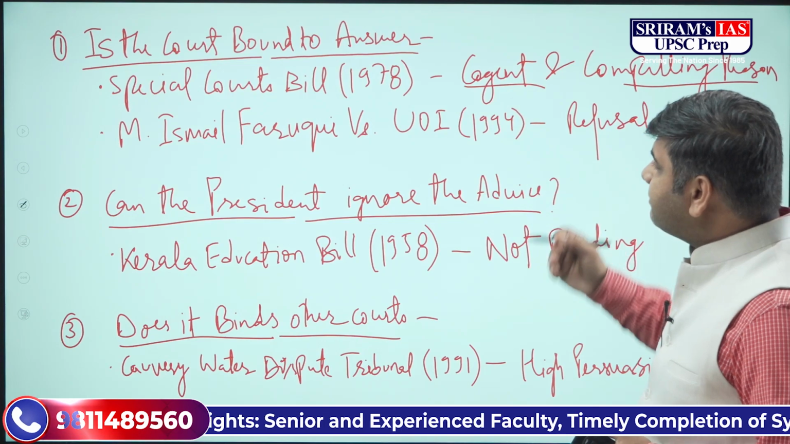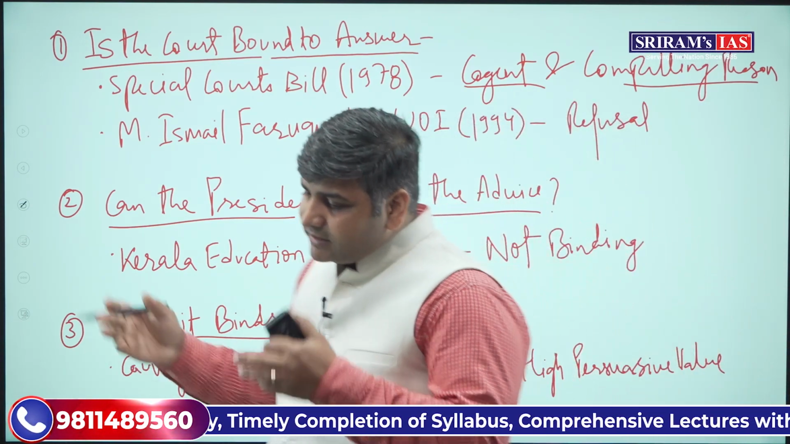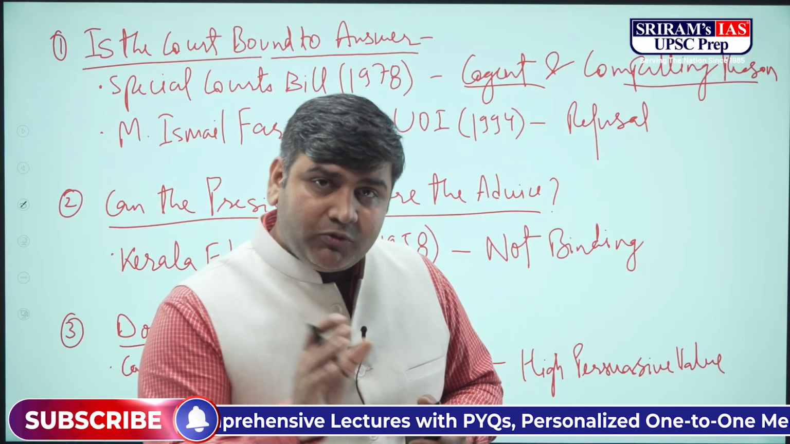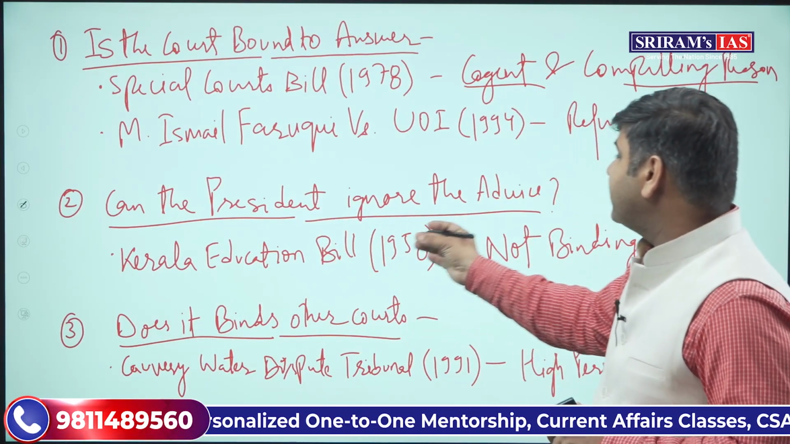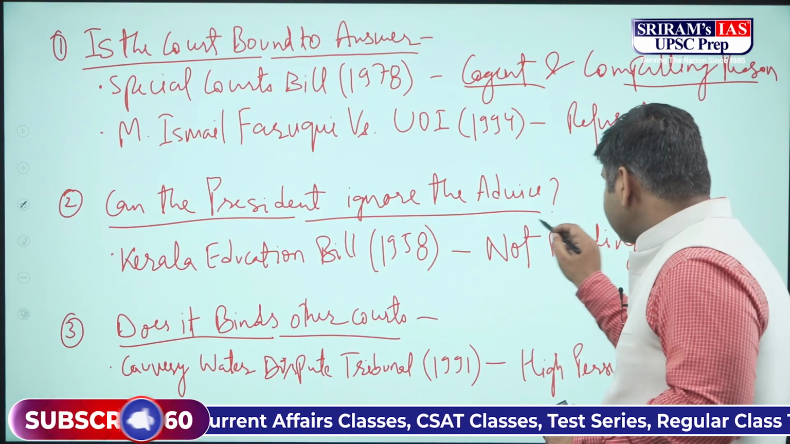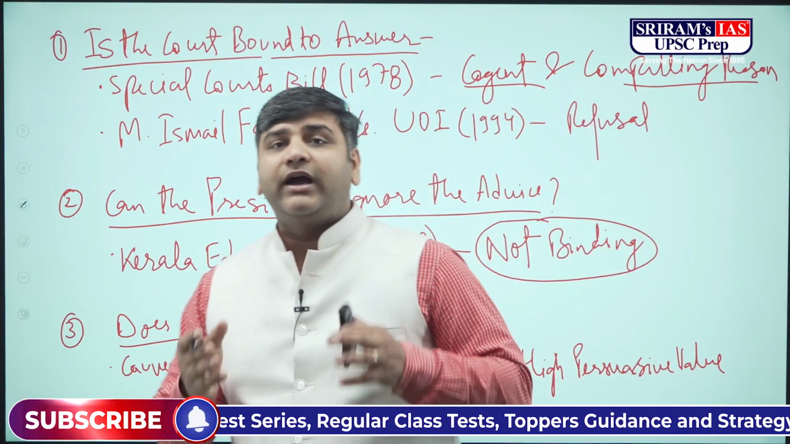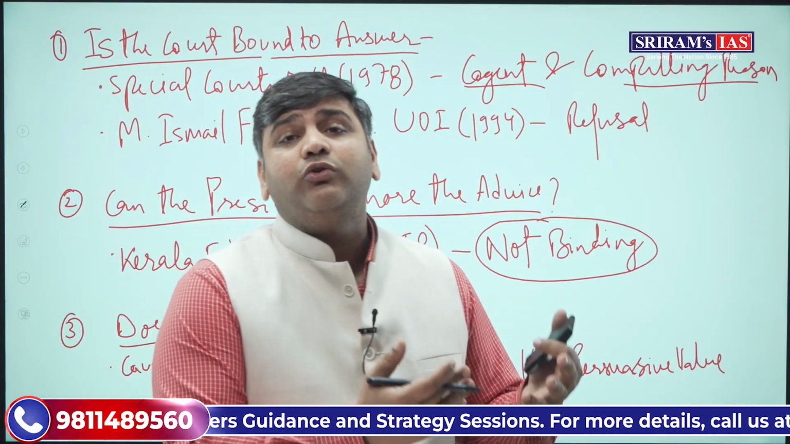Let's go to category number 2. Can the President ignore the advice, if the advice or opinion is given by the Supreme Court of the country? You know, the Kerala Education Bill case of 1958 answers this. It says that it is not binding on the president. It simply means the president can refuse to adhere to that advice.